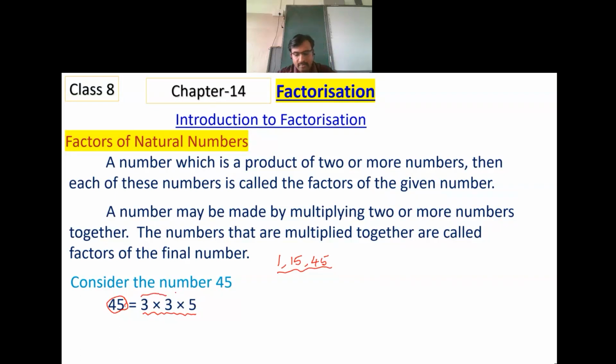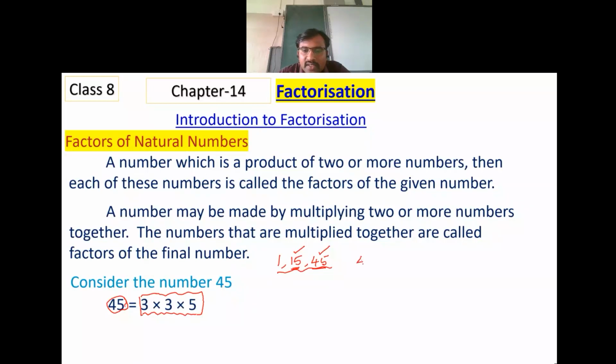Here, 3 into 3 into 5. 3 and 5 are the prime numbers and their product is 45. Look at this 15, I have not written it here. 15 is an odd number, but it is not a prime number. I am not writing consecutive numbers here.